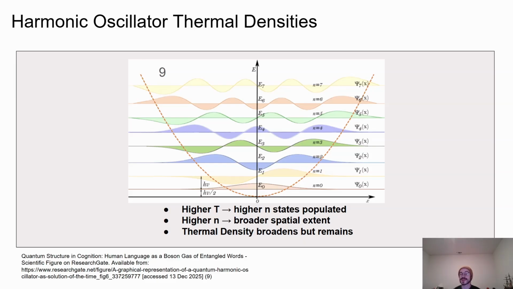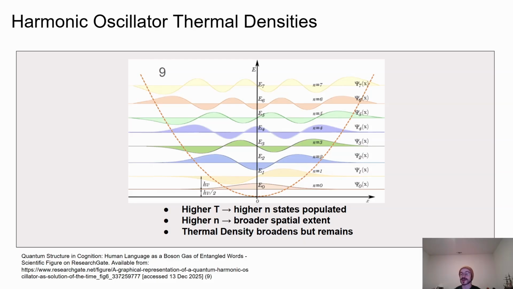Because these excited states have broader spatial extent, their contributions cause the overall density to widen. The finite temperature electronic density is therefore not associated with a single eigenstate, but is instead an ensemble average over many quantum states, where each state's probability density is weighted by its Fermi-Dirac occupation.